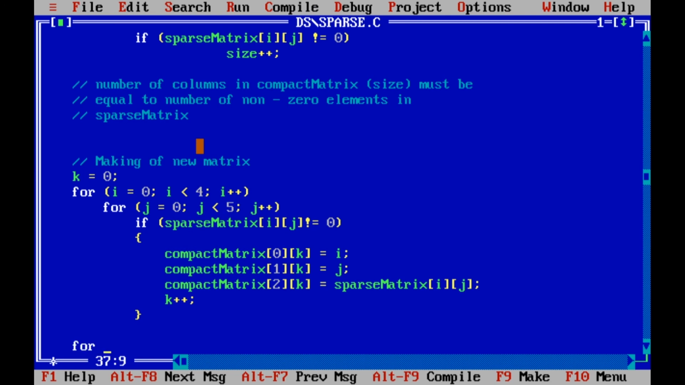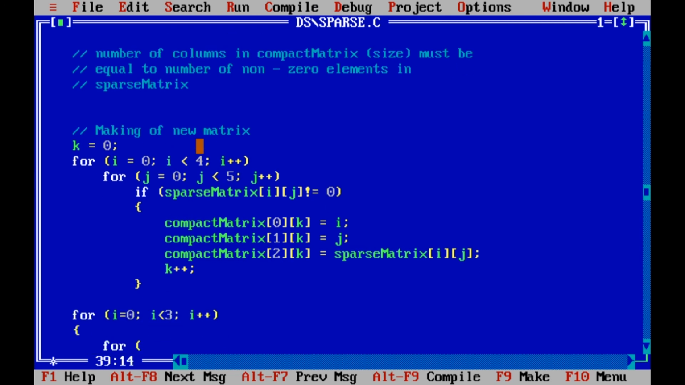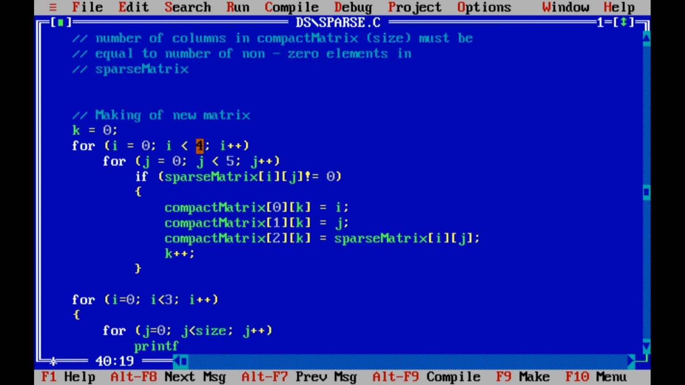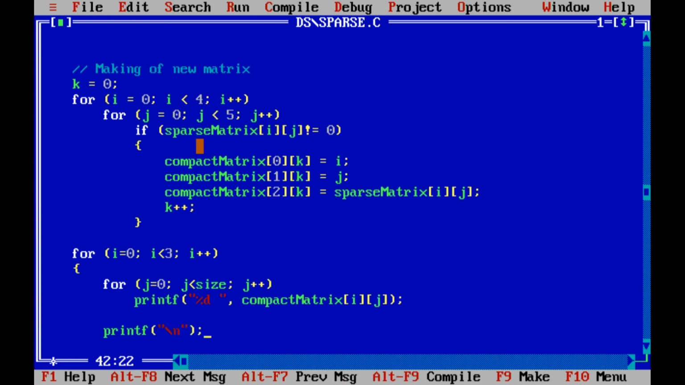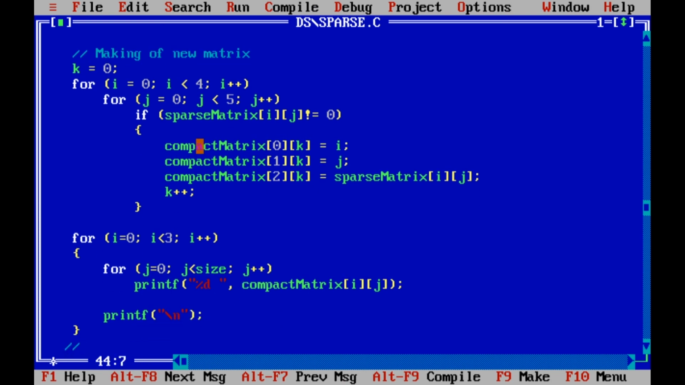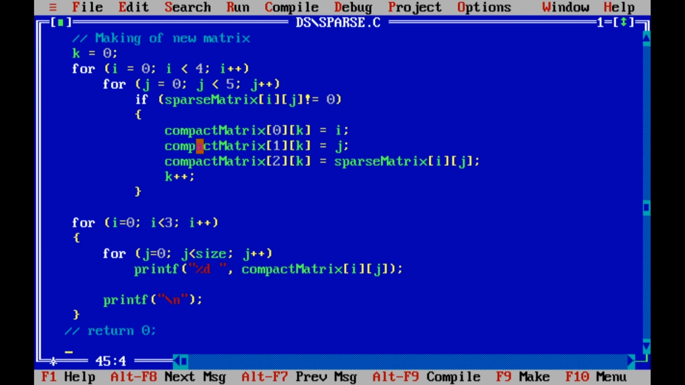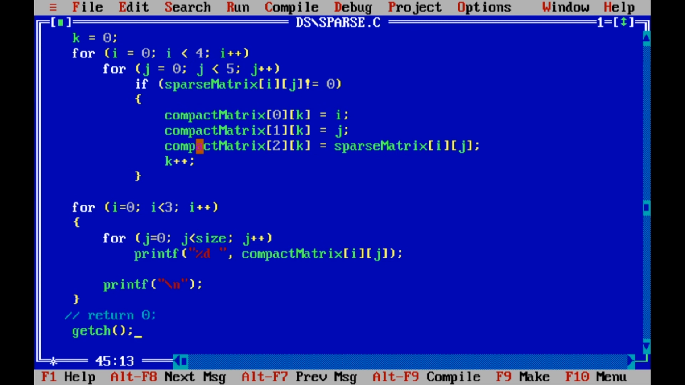Then again for I equal to 0, I is less than 3, this is just printing of the elements. Here we are printing all the non-zero elements of the matrix that are in the compact matrix, compact matrix ij, with a new line so that we get the elements on separate lines. We are using void main, so there is no need for return 0, and getch for getting the output. That's it, that is the end of the program.